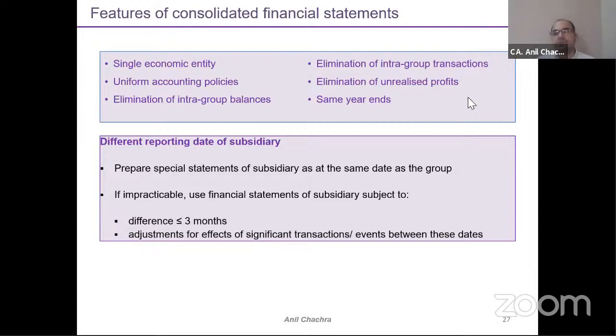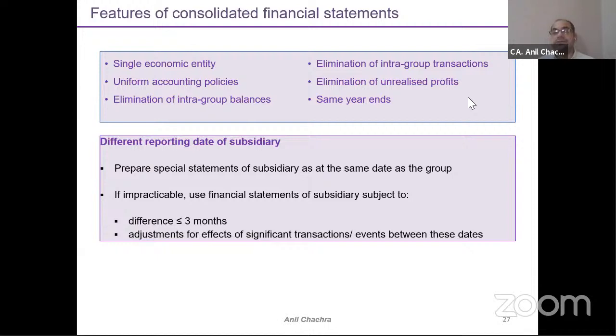The second characteristic we are discussing is uniform accounting policies. What is the meaning of uniform accounting policies? It means whatever accounting policies the parent follows, the same will be followed by the subsidiary as well.